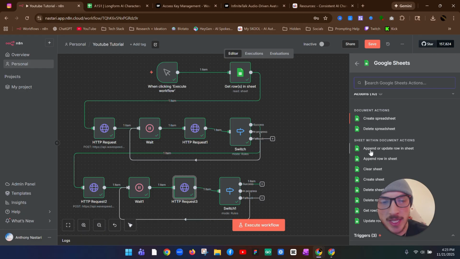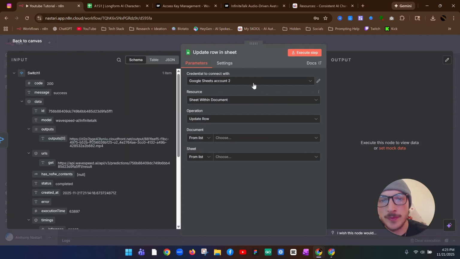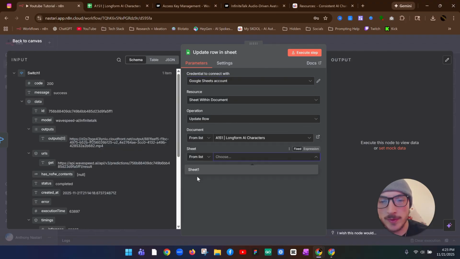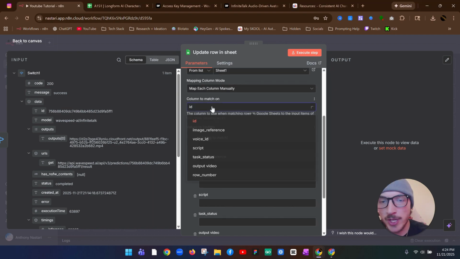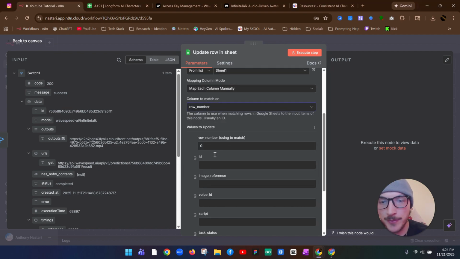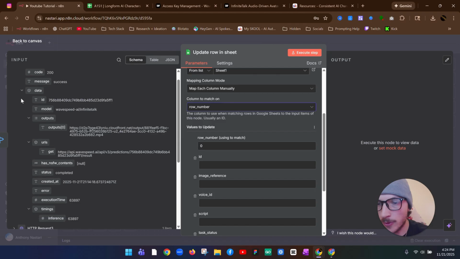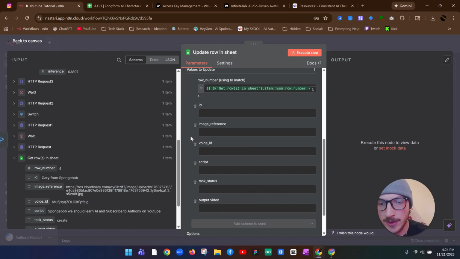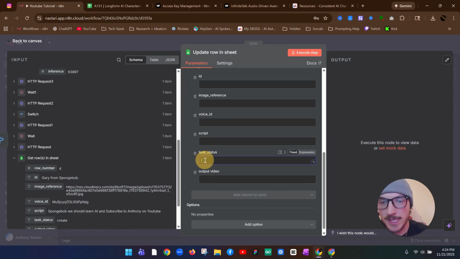And this time we're going to update row or rows in sheet. Should be down here at the bottom. Perfect. And make sure you select your correct account, update row. We're going to choose the document we were working on, sheet 1. And then what you can do is change this from ID to row number. And then for the row number, we can come over to here and we'll just drag in this row number right here. Perfect. And then if we come on down, task status, we want to update to done.